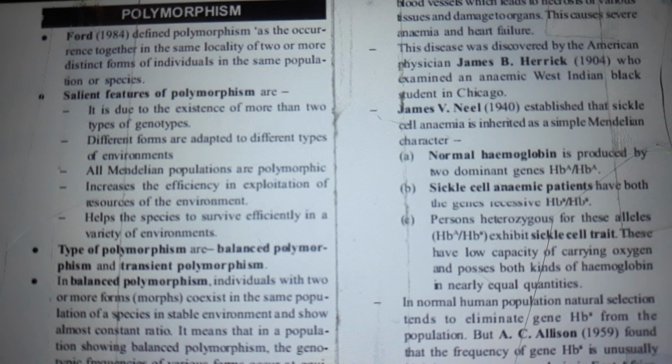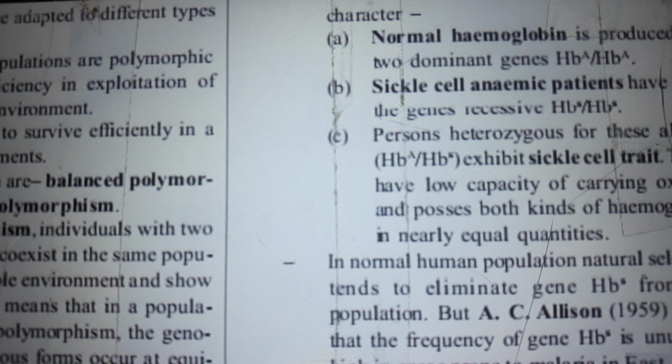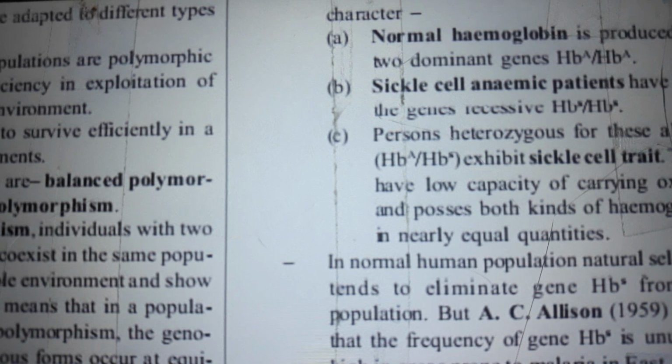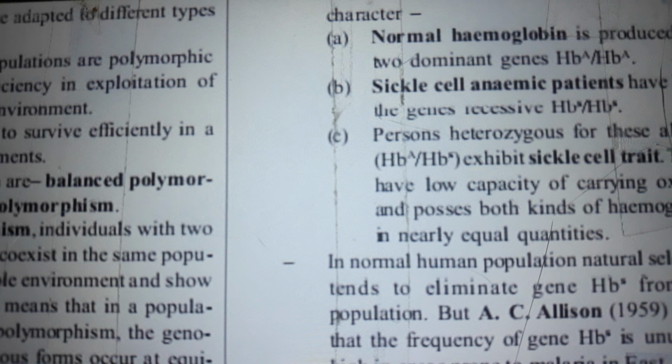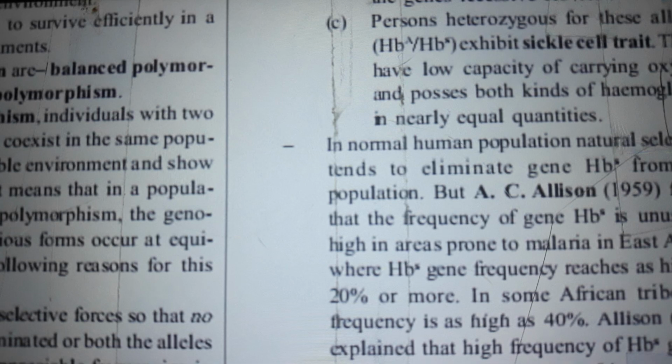Normal hemoglobin is produced by two dominant genes, HbA and HbA. Persons heterozygous for these alleles, HbA and Hbs, exhibit sickle cell trait.